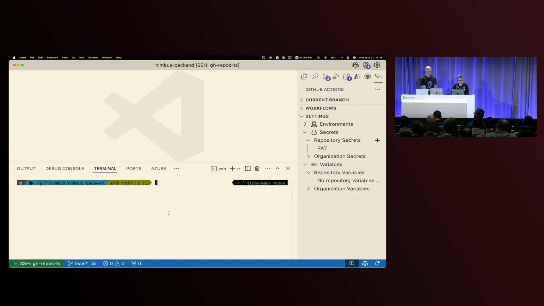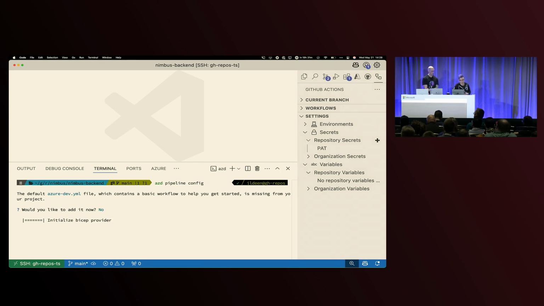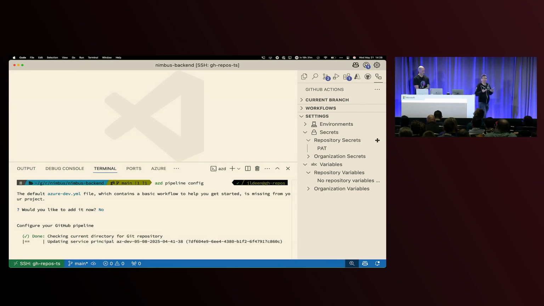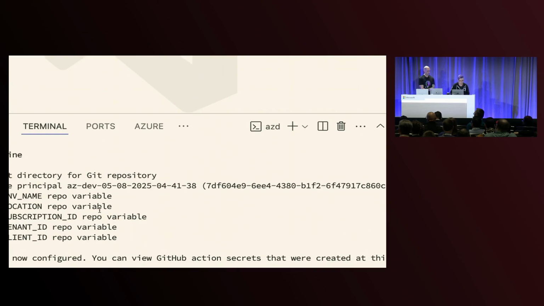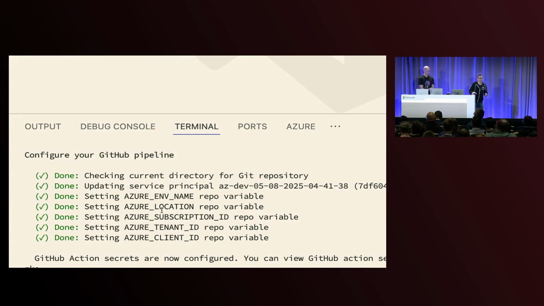you'll see that I don't have anything right now. Now, if I run a command for azd pipeline config and say, no, I don't want to add a workflow file or anything to get started, though if you're new to Actions and you wanted to, the Azure Developer CLI will actually help you get started. This will go through and it'll talk to Azure because it's authenticated to my Azure account and it's authenticated to my repo. And if we take a look at what it's doing, it actually set up our service principal or our trust relationship, our federated identity, and it set up any environment variables that we needed over into GitHub Actions.